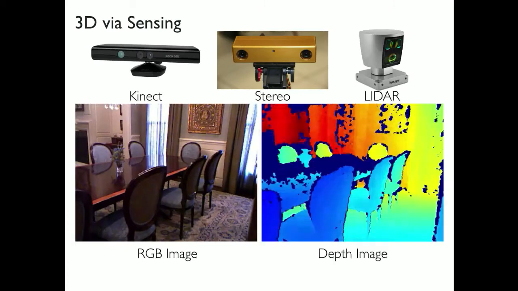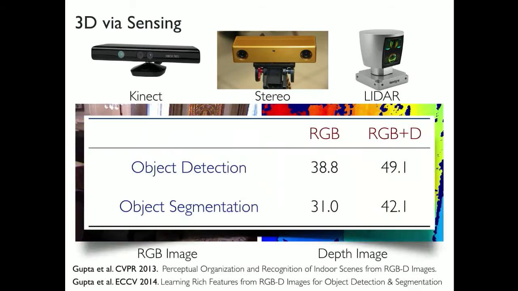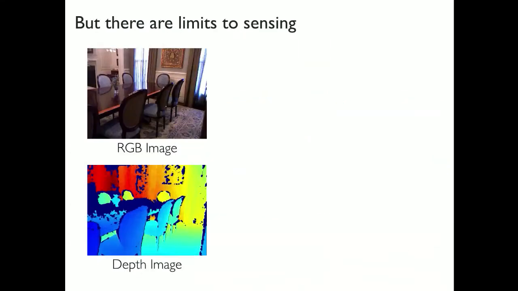These shape sensors are great because they give you not just the color image, but they also give you a depth image, which is how far is each pixel in this image in the 3D world. And while this actually allows us to improve performance at a number of standard computer vision tasks, let's say detection and segmentation, they actually don't quite give us the entire answer of how the 3D world looks like. In particular, they only tell you about parts of the scene that are directly visible.